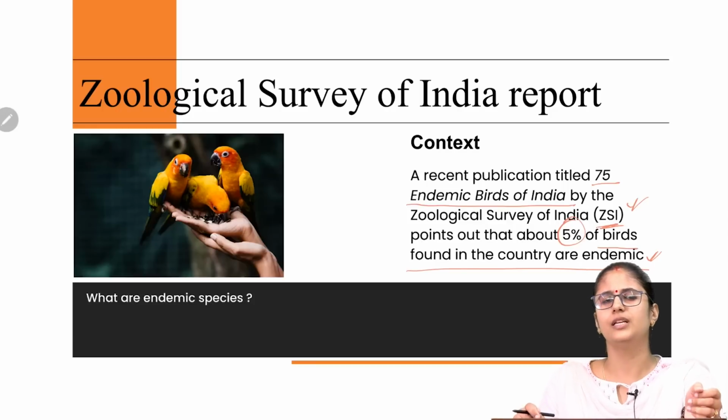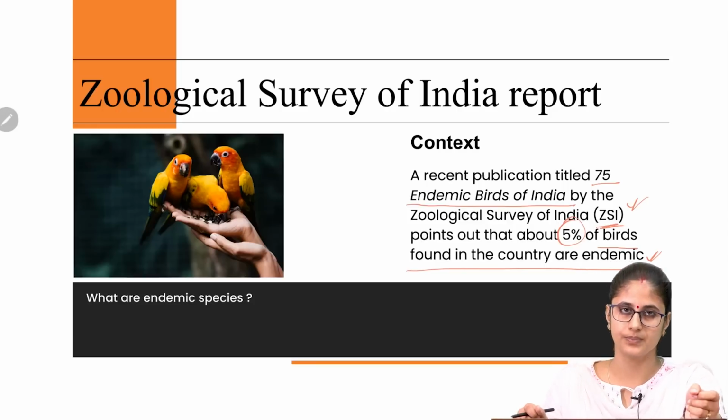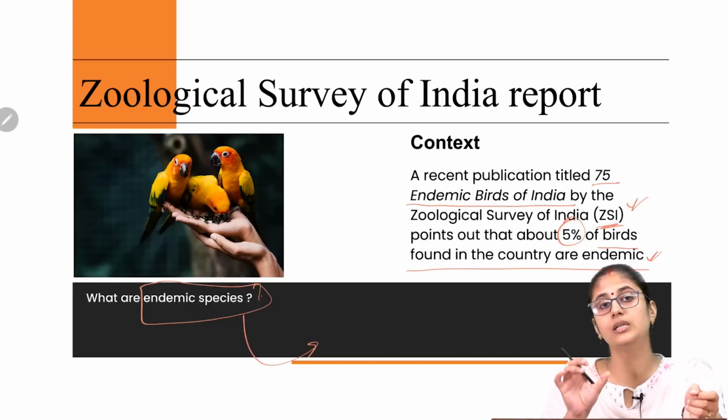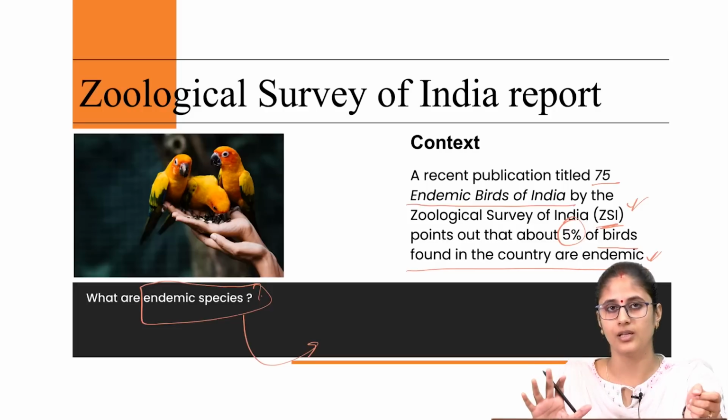Now the first thing that we need to understand is, what are endemic species? Endemic species are those species which are found in a particular habitat or in a particular region only, and they are not found anywhere in the world.